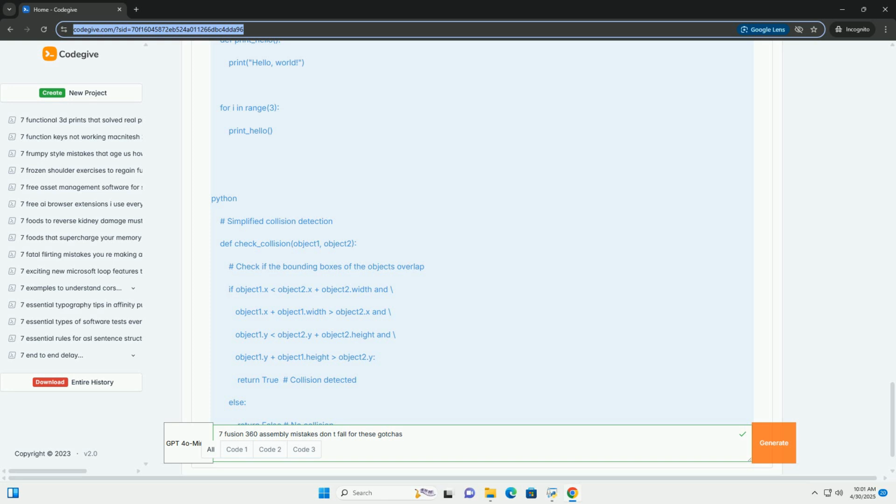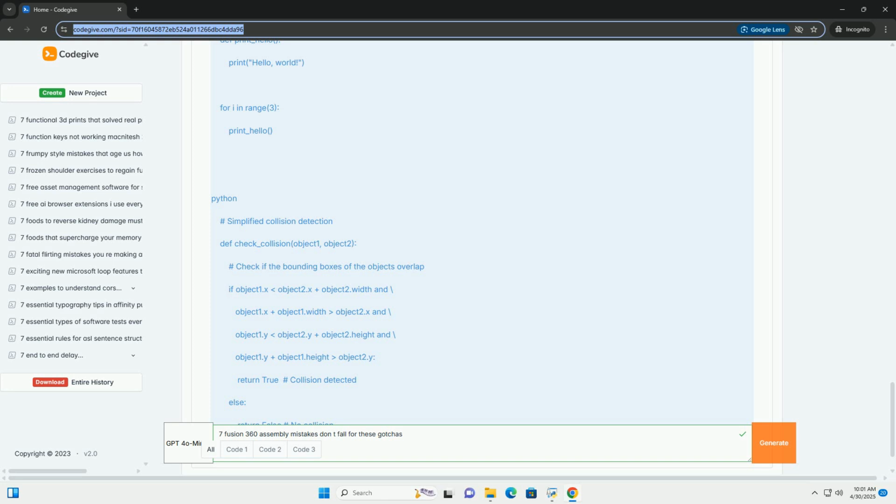Solution. Understand joint types. Review the different joint types and their effects. Rigid: completely fixes components together, no relative motion. Revolute: allows rotation around a single axis, like a hinge. Slider: allows linear translation along a single axis, like a drawer slide. Cylindrical: allows both rotation around and translation along a single axis, like a shaft in a hole.